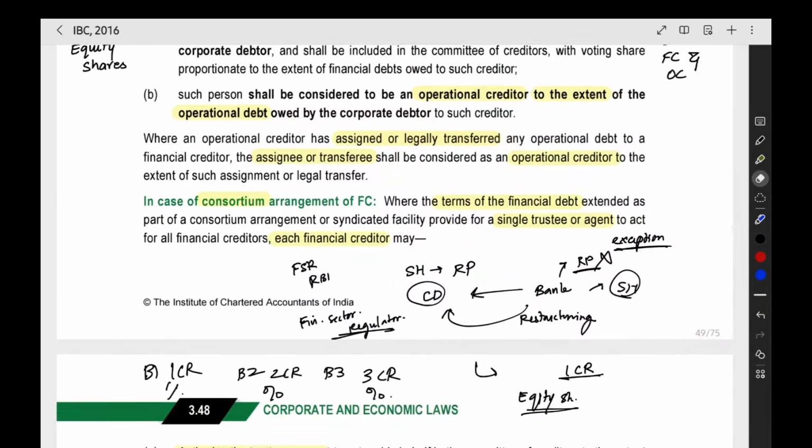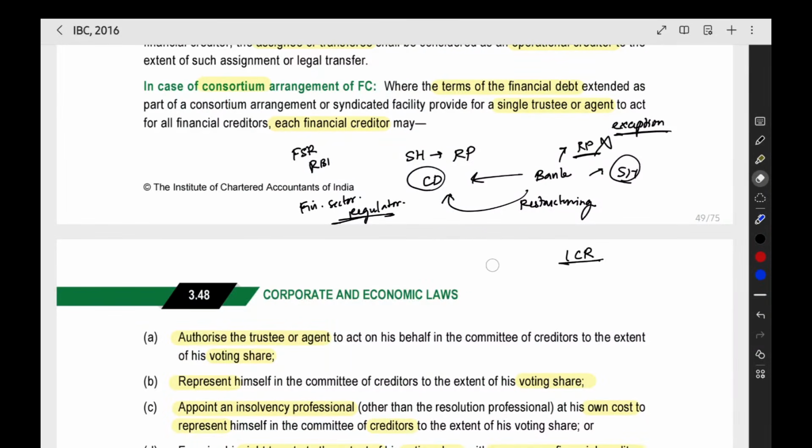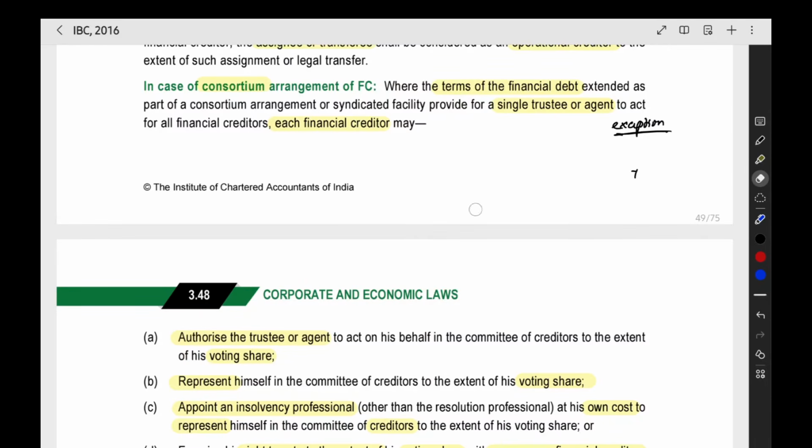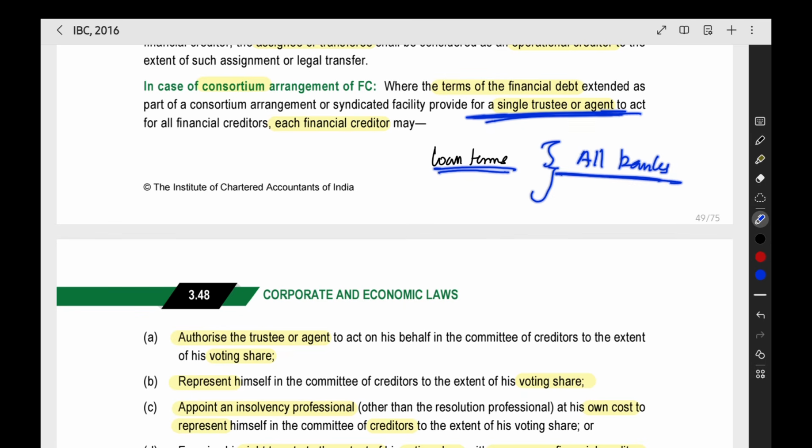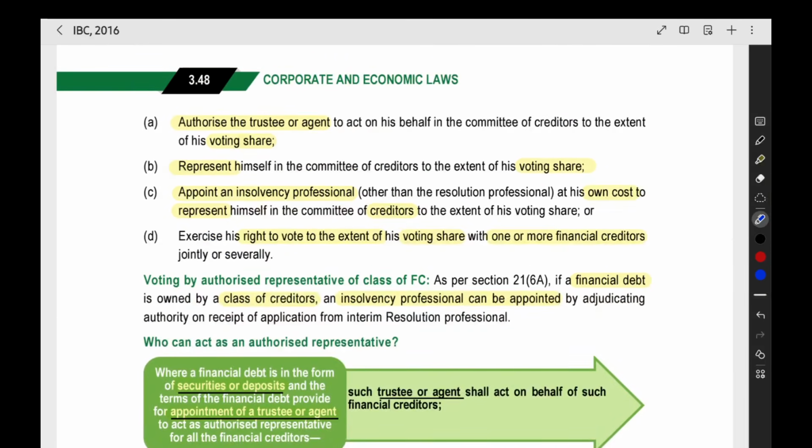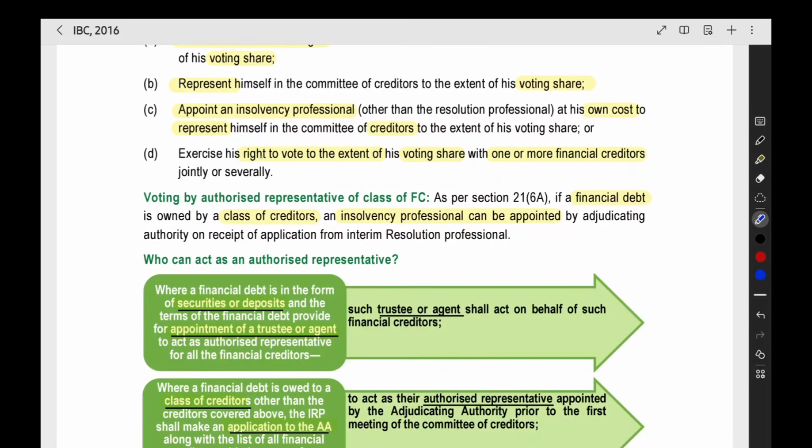Now, when two or more banks come together and provide a loan to the company, and the loan agreement says that only a single trustee or agent can be appointed for all the banks, the bank can authorize the trustee or agent, or the bank can represent itself, or it can appoint an insolvency professional to represent it, or they can exercise the right to vote by themselves with one or more financial creditors jointly or severally.